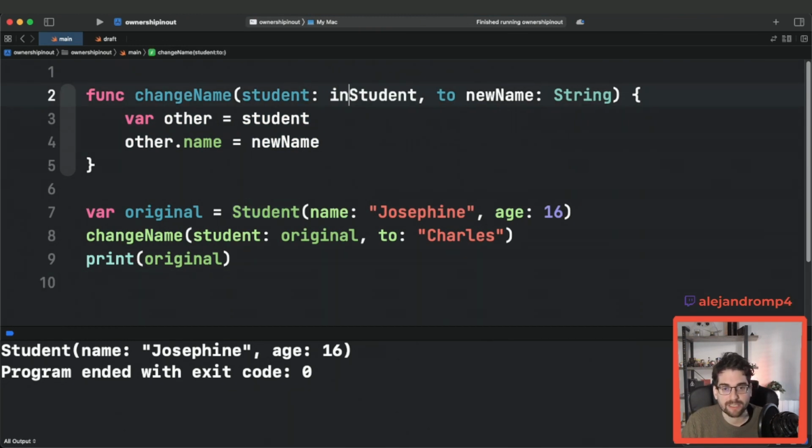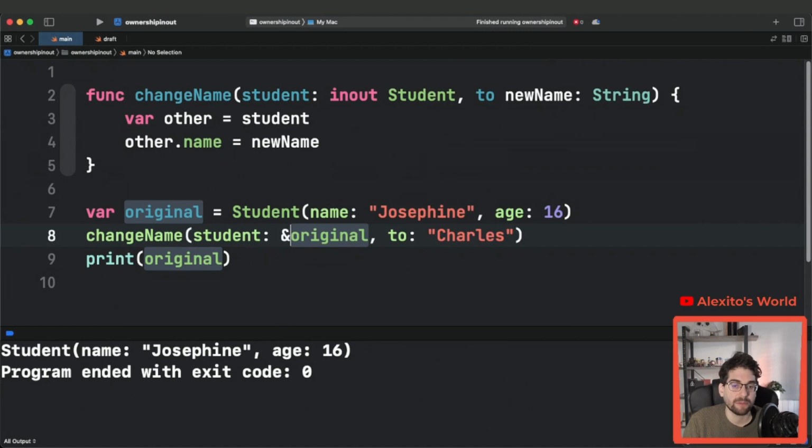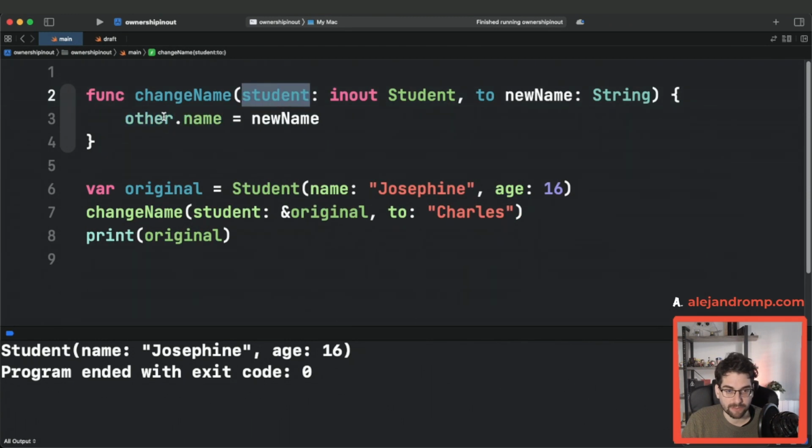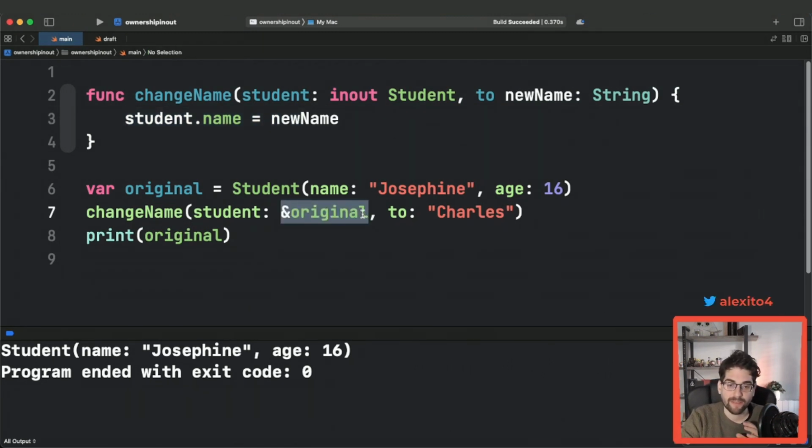You can pass this as an in-out parameter, which then forces you to understand that and make sure you pass this as an in-out parameter. And now you are able to take that student that you are receiving and mutate it in place. This may sound obvious for people coming from other languages with everything is a reference, or even in C or C++, you're like, oh, that's passed by reference versus passed by value. Yes, it's very similar, but not really, because you're still passing a value. It's just that the compiler is able to give you a copy. You mutate the copy, and then the compiler puts that copy back where it came from. It goes in, gets mutated, and the copy gets back.